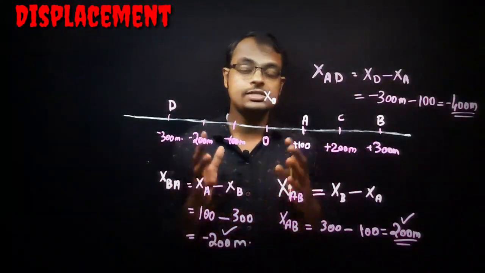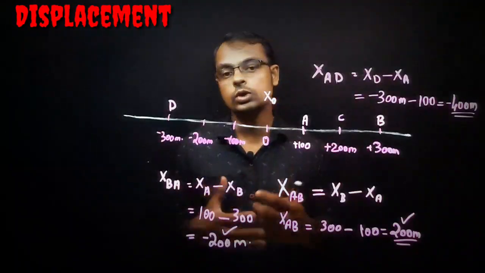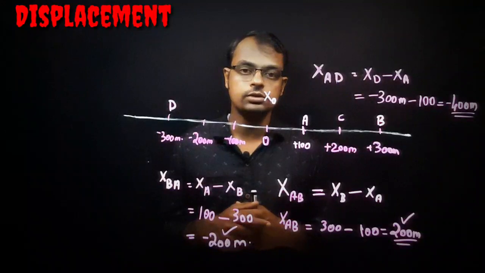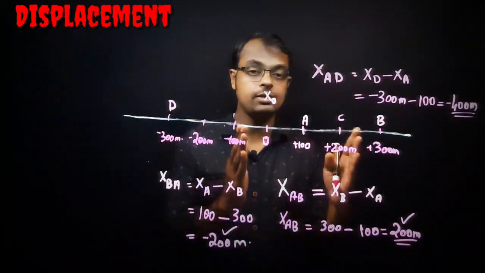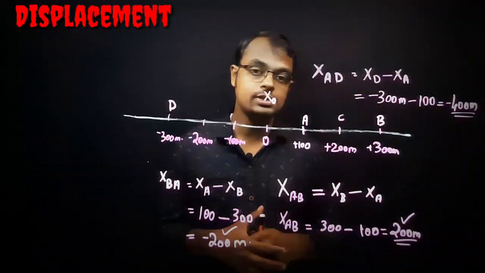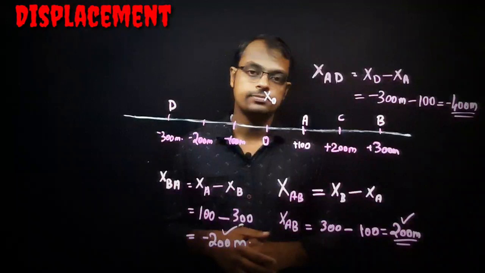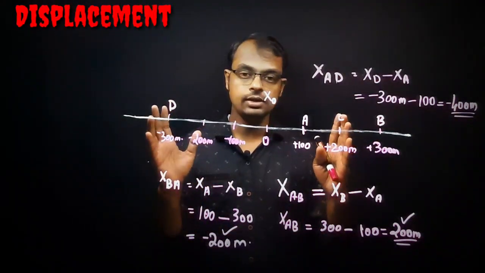Displacement doesn't change when we change the common origin. Why? If you change the common origin, the position coordinates also change by the same extent. Displacement doesn't change with respect to a change in origin. So I hope it is clear what the main difference between distance and displacement is.